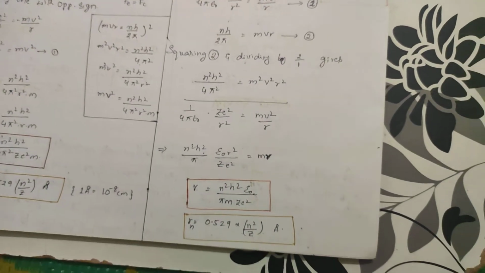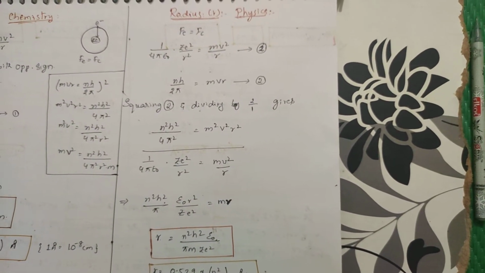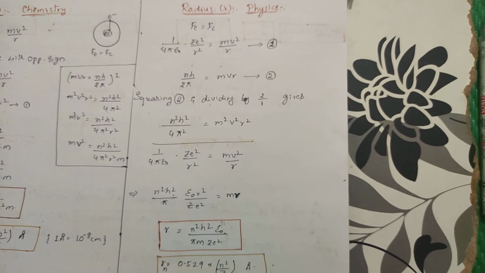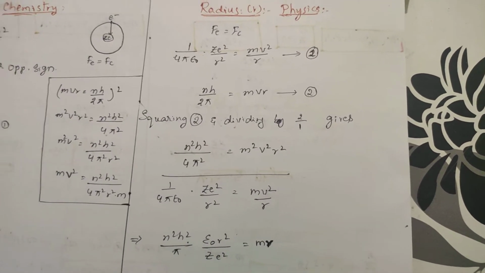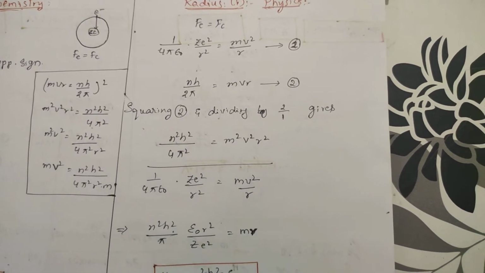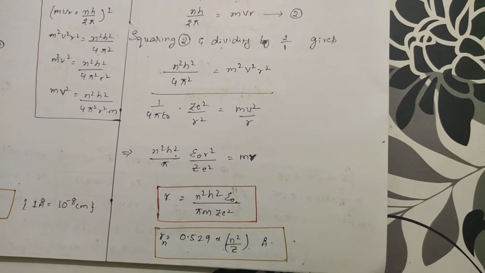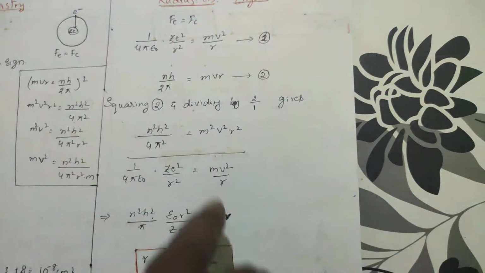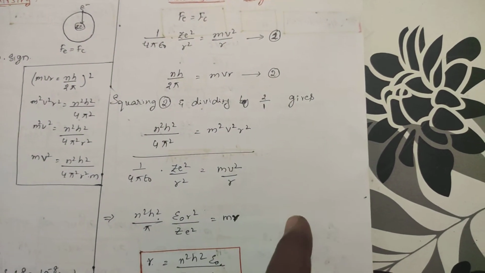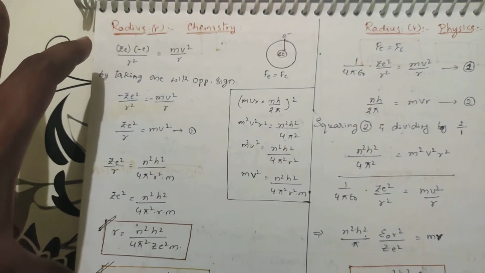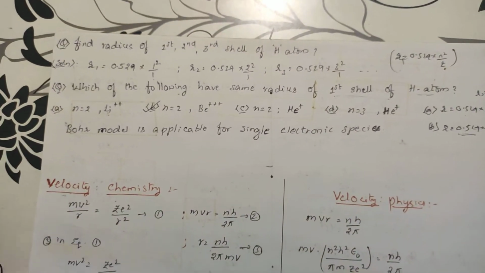With respect to physics, this is the condition: electrostatic force will be equal to the centrifugal force, 1 by 4 pi epsilon Z e square by r square equals m v square by r. You can do it in any way, and epsilon is the permittivity. In atomic physics you will learn all these things, but our condition is this one, okay students?